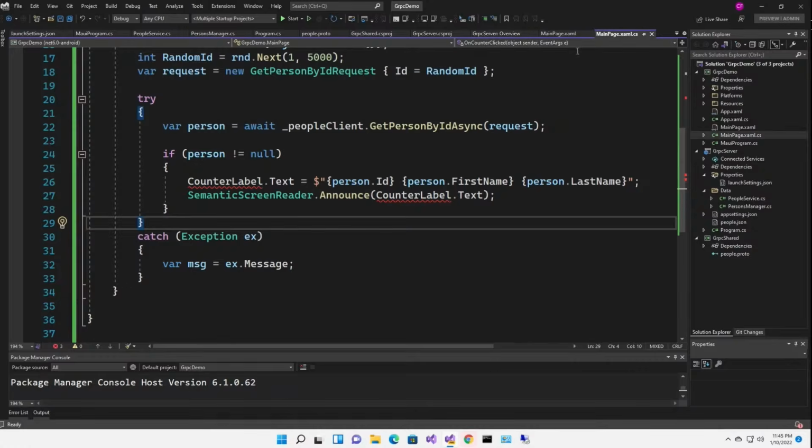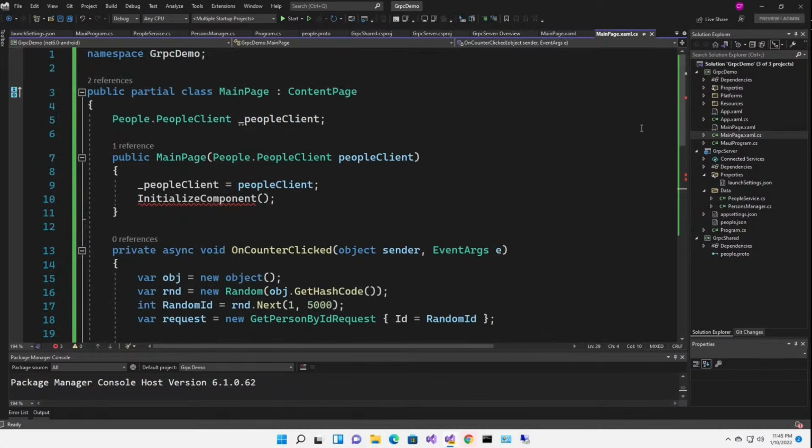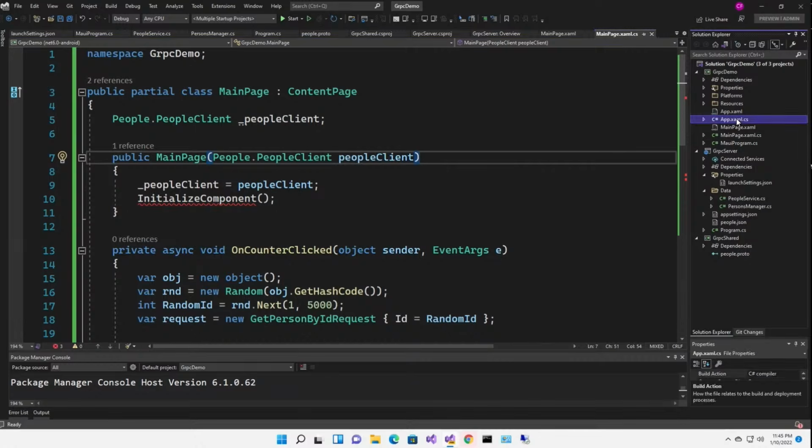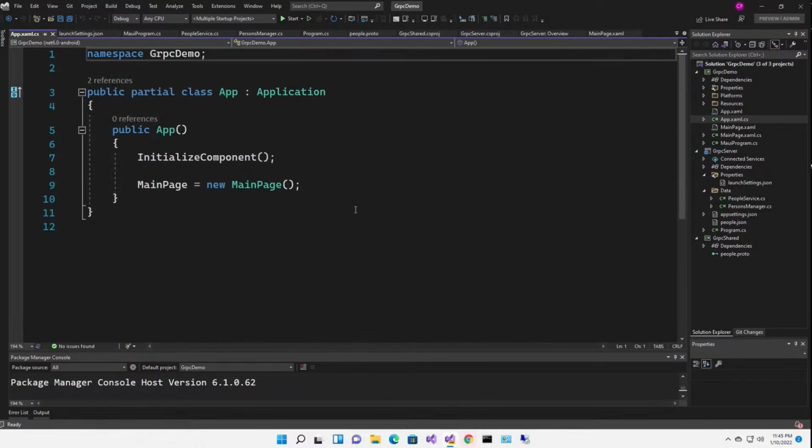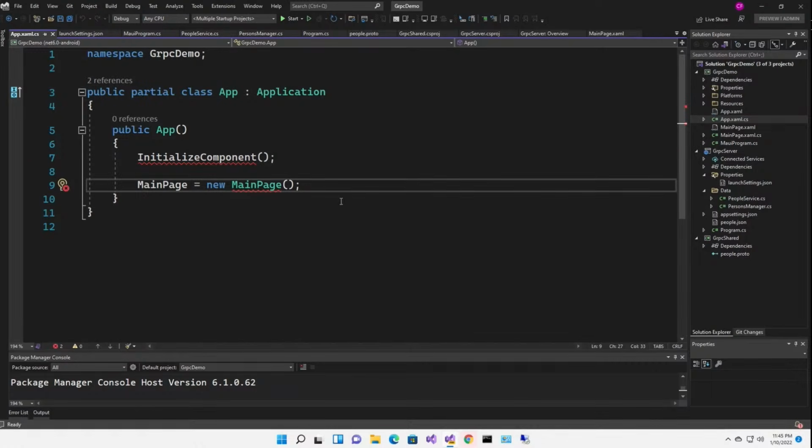All right, now, how do we get this called? What calls this? What creates this? Can I just pull this out of thin air? Well, no, turns out you can't. Let's go to app XAML CS and see how we're creating a new main page right here. Well, right there, we need to pass in the people client. But here in app, we can inject it out of thin air because this is the first thing that runs. So the system will inject it to us. We will inject it to main page.